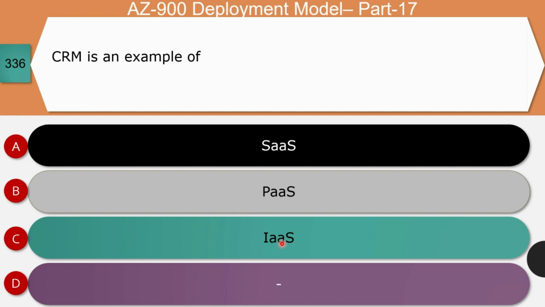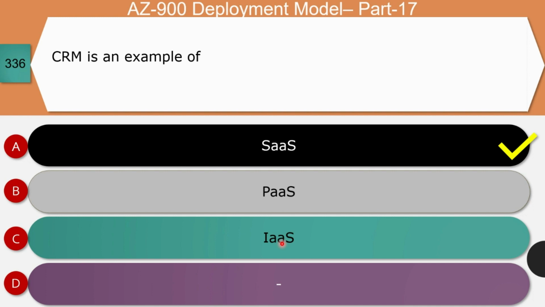Next, CRM or customer relationship management is an example of software as a service, platform as a service, or infrastructure as a service. The right answer for this question is option A. Let's see the reason for the answer. All customer relationship management applications or software which are hosted in the cloud come under the pay per use or pay per license model. There is no special software required at the customer side.